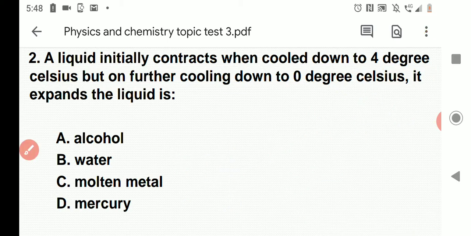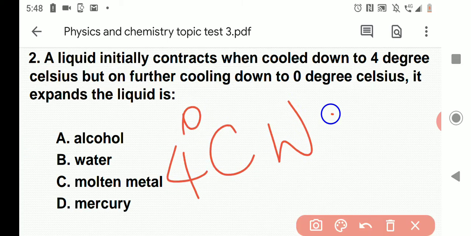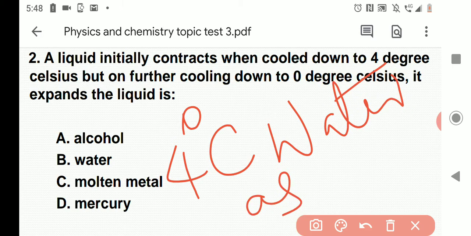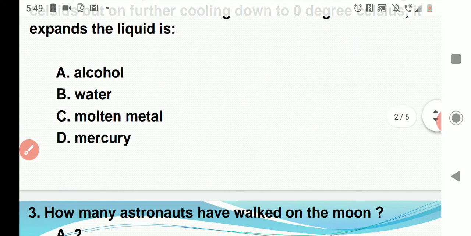Another very important point: at 4 degrees Celsius, water has a maximum density and low volume. This is a very important point. At 4 degrees centigrade, water has a maximum density and low volume. Next question.